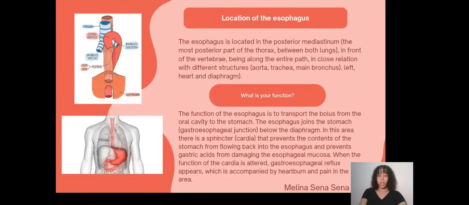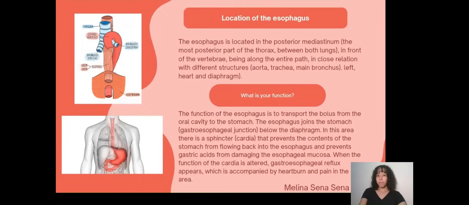What is its function? The function of the esophagus is to transport the bolus from the oral cavity to the stomach. The esophagus joins the stomach at the gastroesophageal junction below the diaphragm.